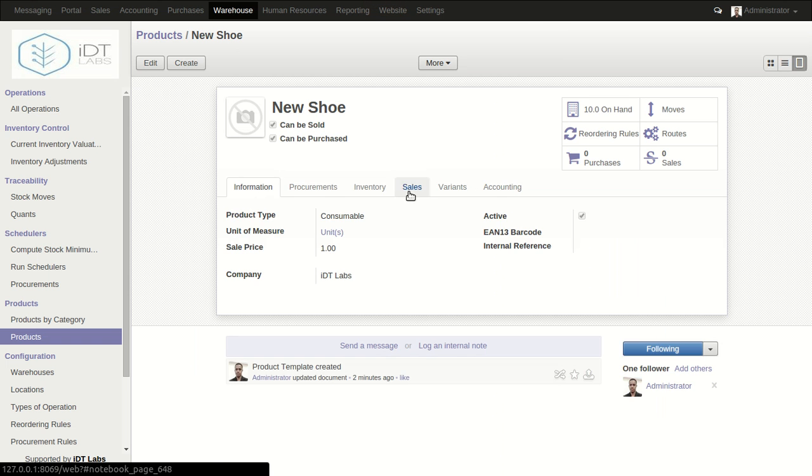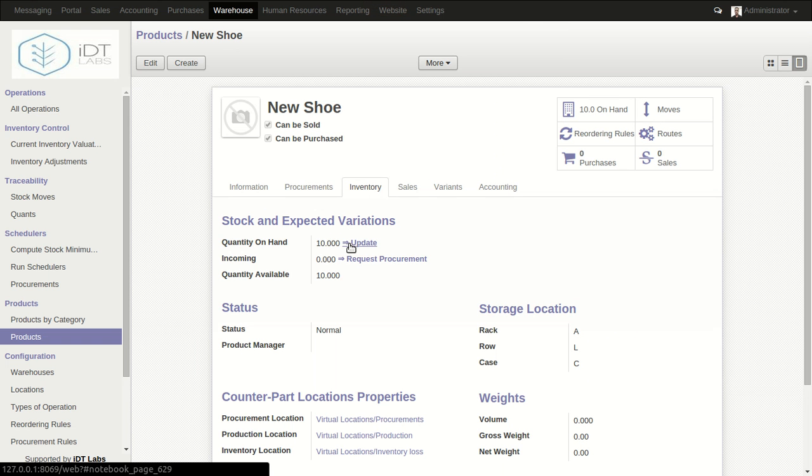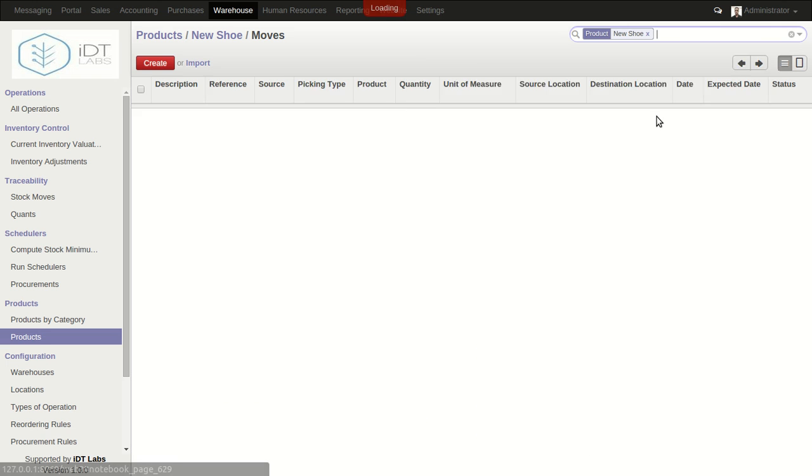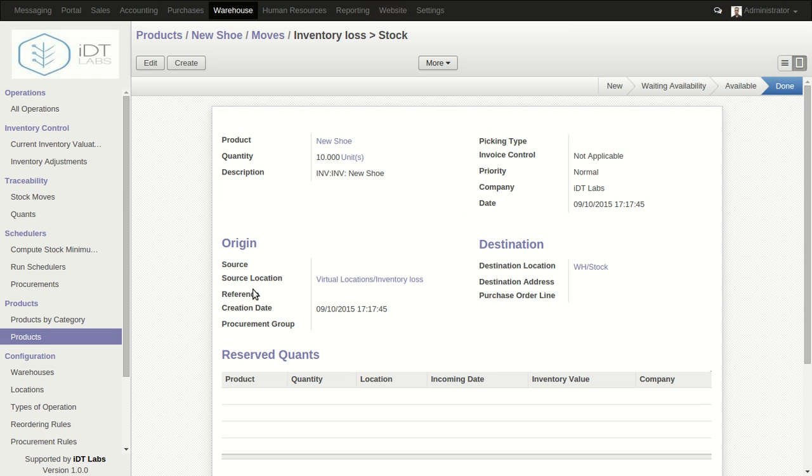Okay, if you update the product on hand using this method, well actually the IDT Lab SaaS Cloud Warehouse Management System will not know where the product is coming from, because you just enter them manually. So it will assume that that product is actually coming from this inventory loss location. So that's why when you come to moves, you see that the source location is the virtual location, which is the inventory loss, and then the destination location is actually the warehouse stock, where the product will be available for sale and so on and so forth.